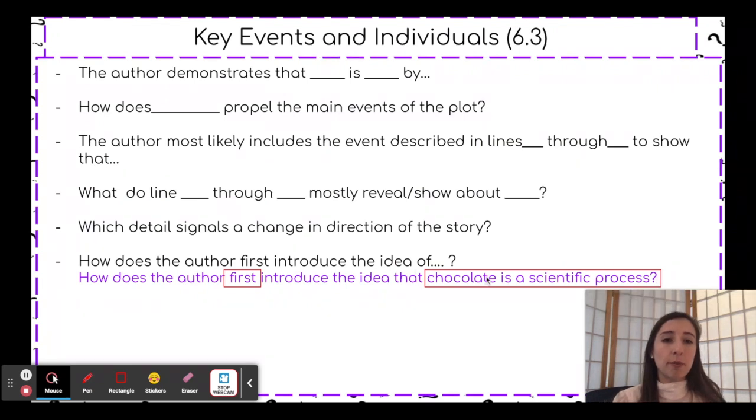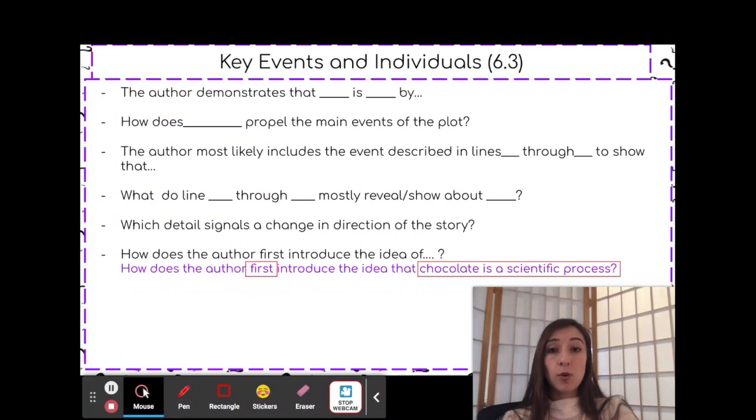The reason I want to box out first is because you have to think about, well, let me start from the beginning of the passage and find the very first detail that shows me this. That will tell you how the author first introduced it. So for this question, I highly recommend going way back to the beginning of the passage. That way you do not miss the very first time that it is mentioned.